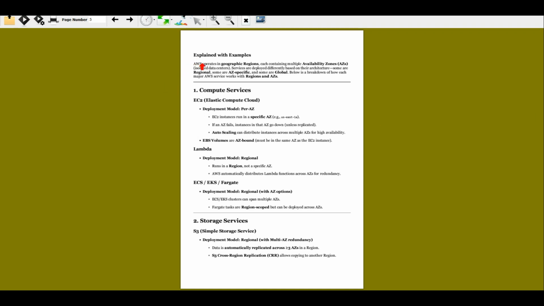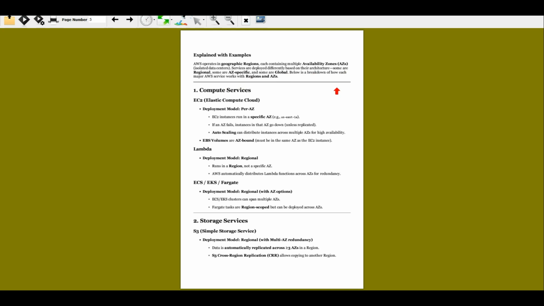This is what it is today. So AWS operates in geographic regions, each containing multiple availability zones, isolated data centers. Services are deployed differently based on their architecture. Some are regional, some are availability zone specific, some are global. Below is a breakdown of how each major service works with regions and availability zones.